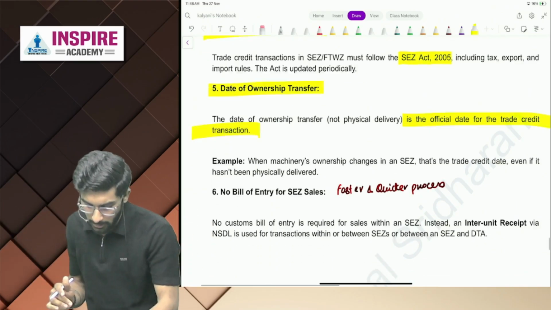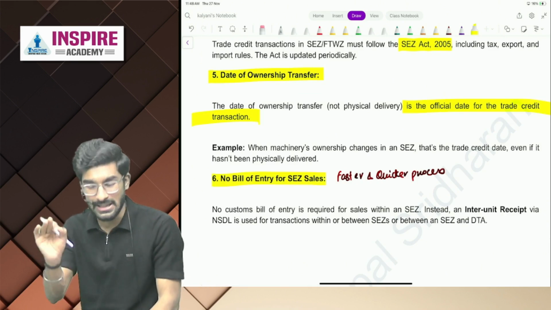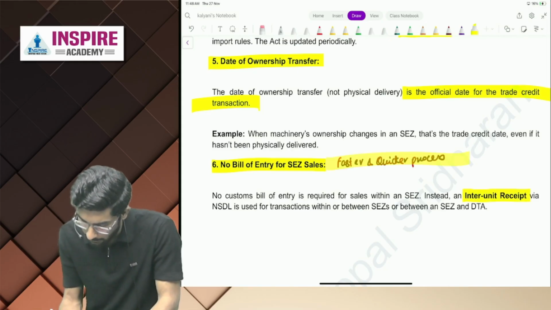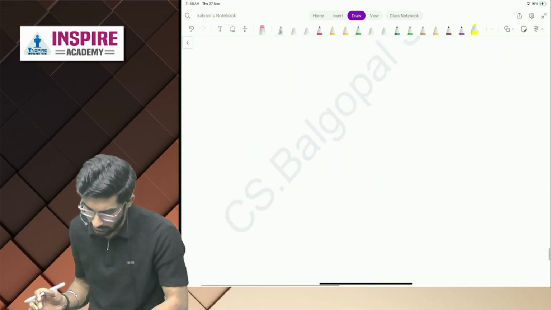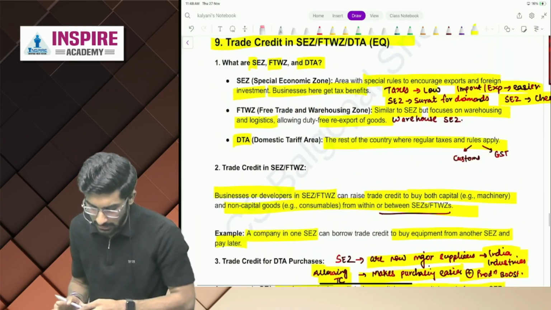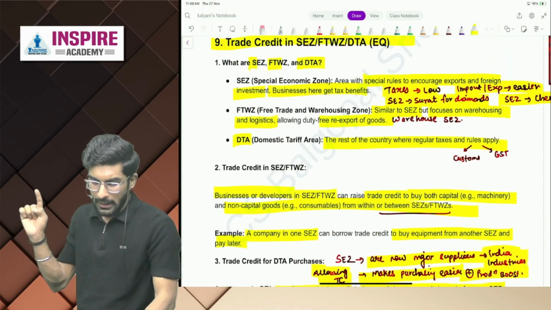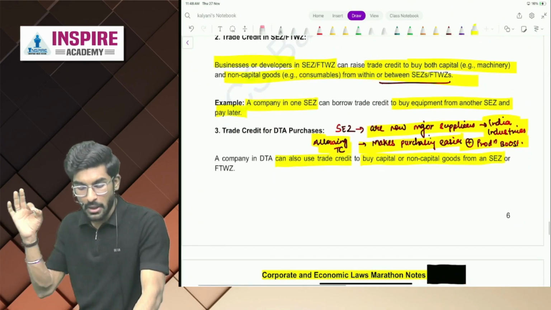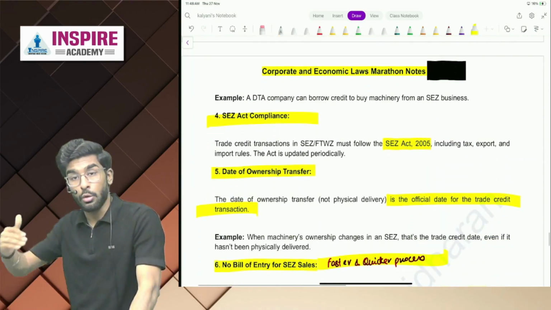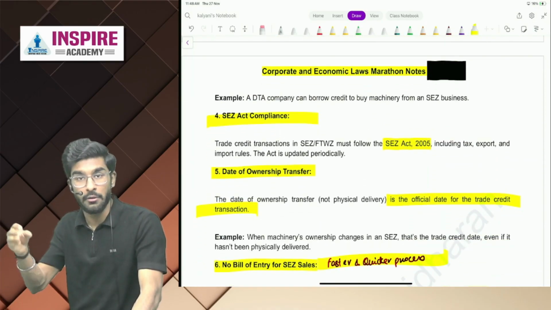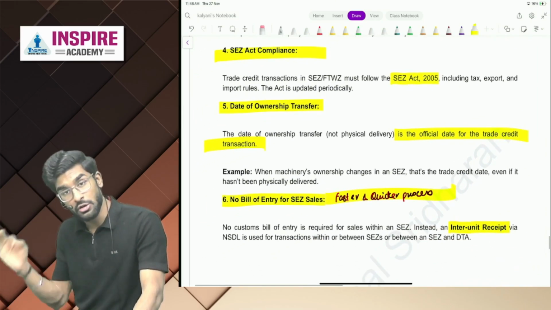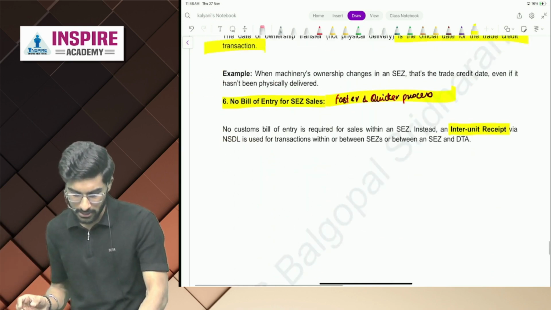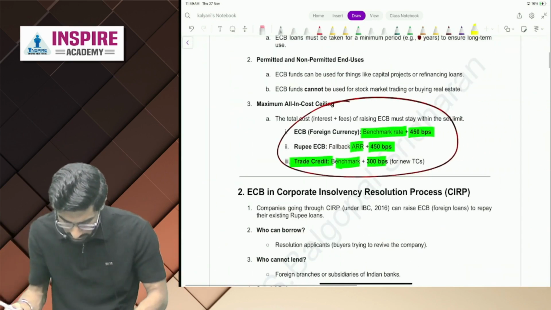Now no bill of entry for SEZ sales. Only you have to follow inter-unit receipt, for a faster and quicker process. So people, we have understood TC. What are SEZ, FTWZ, DTA, TC in SEZ, FTWZ, then TC for DTA purchase. Then what rules you have to follow if you are in SEZ: the SEZ Act. Then the meaning of ownership transfer. And last is no bill of entry for SEZ sales. Now people, one more small topic is remaining.